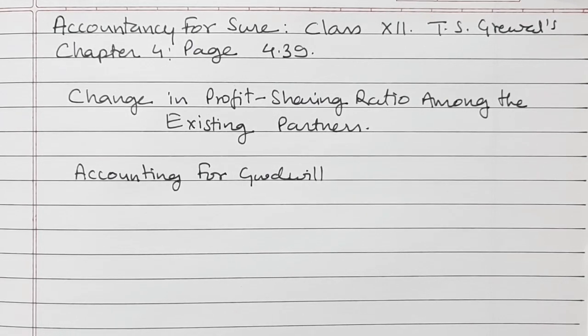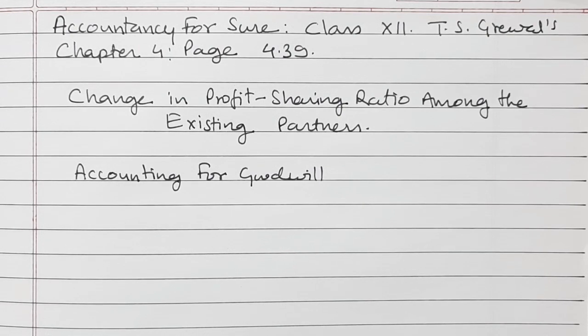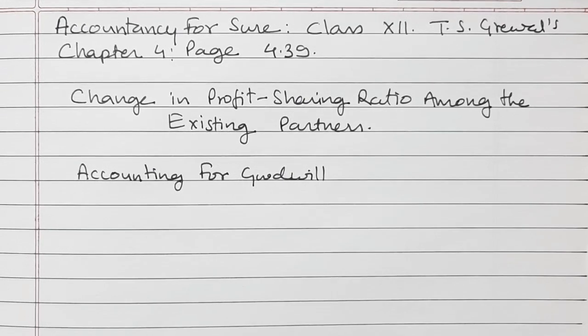So those partners who have gained due to change in profit sharing ratio, their capital account will be debited, and those partners who have sacrificed their profit share, their capital account will be credited. So let us see the entries.